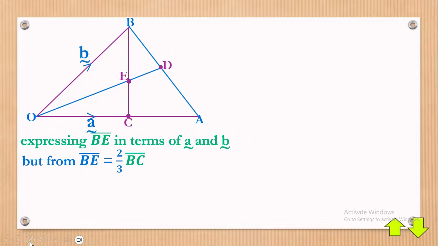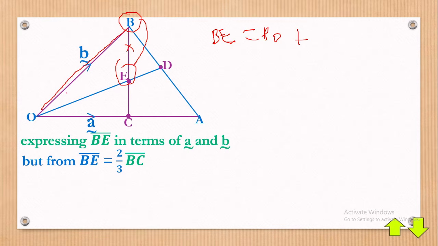Now, how are we going to get this? What is our BE? We have B right here and we have E right there. We have very many ways. Here they're asking, how can you move from B to E without using this root here? From B to E, you can use this root, which we name BO. So BE is equal to BO plus, again from there, back here to E, OE. That's one root we can use.